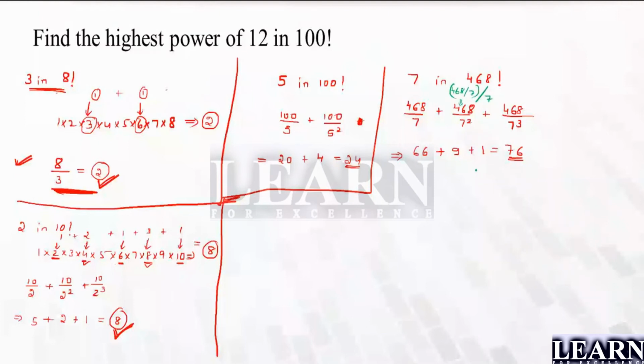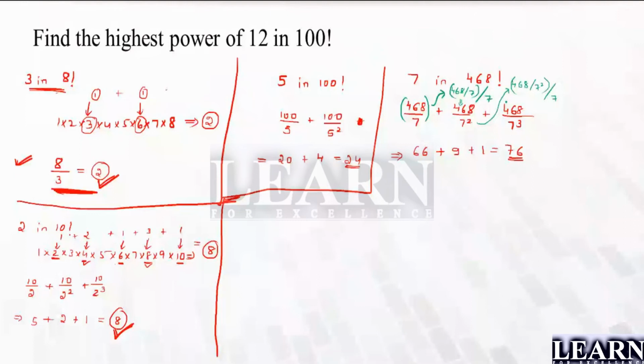What is this 468 by 7? Can you see it is the quotient we obtained from the previous one? Next, 468 by 7 square is the whole divided by 7. This is nothing but the quotient we obtained from the previous one. So why do we have to again and again divide with a bigger number when we can reduce it?